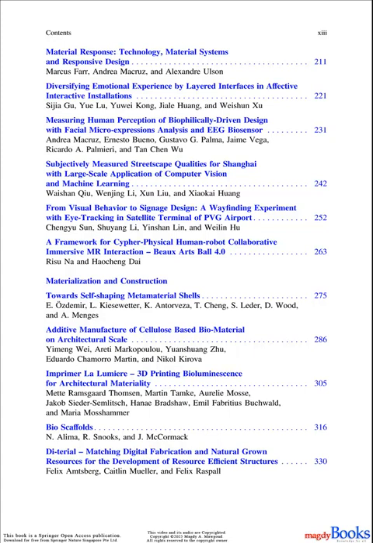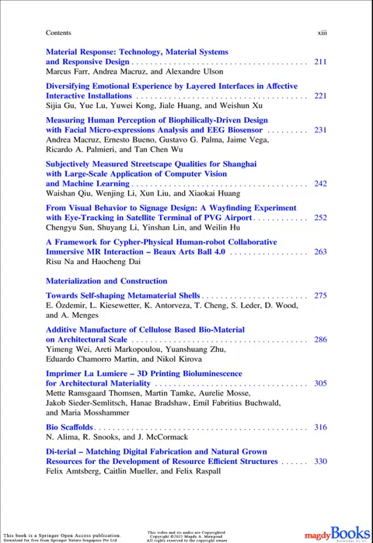28. Imprimer Le Lumière, 3D printing bioluminescence for architectural materiality. Met Ramsgaard Thompson, Martin Tamka, Aurelie Moss, Jakob Cedar Semlich, Hane Bradshaw, Emil Fabricius Buchwald, and Maria Mosshammer. 29. Bioscaffolds, N. Alima, R. Snooks, and J. McCormick.